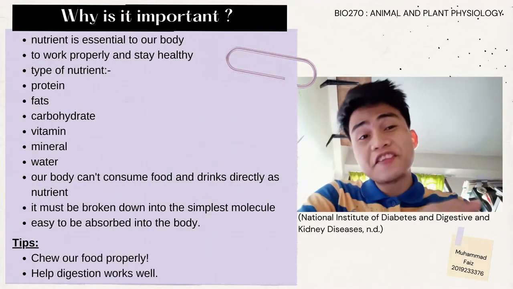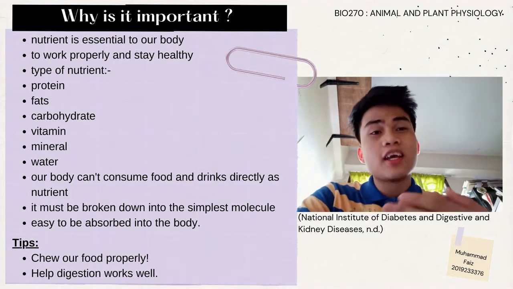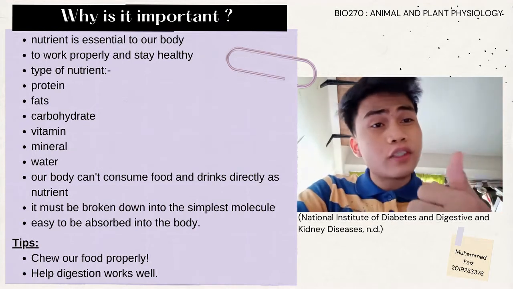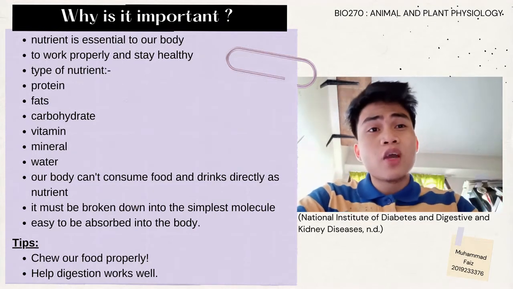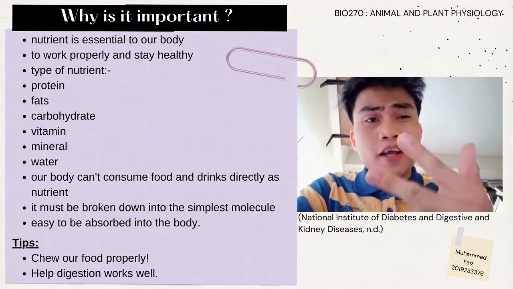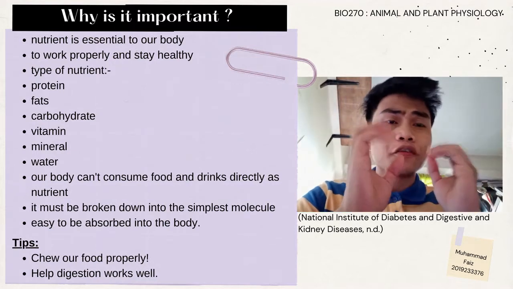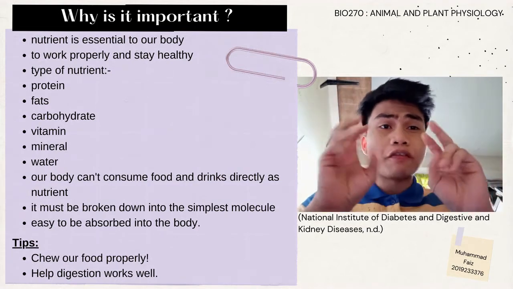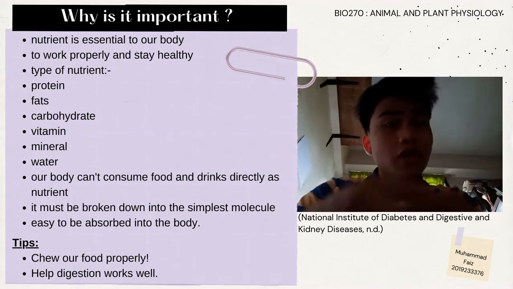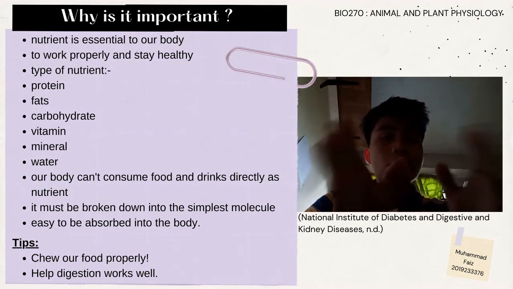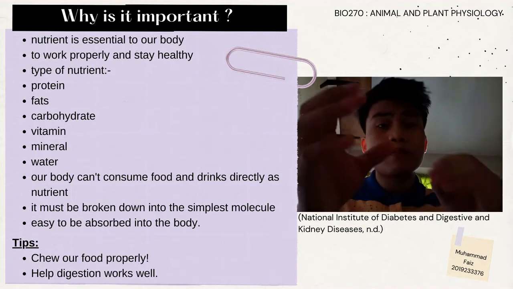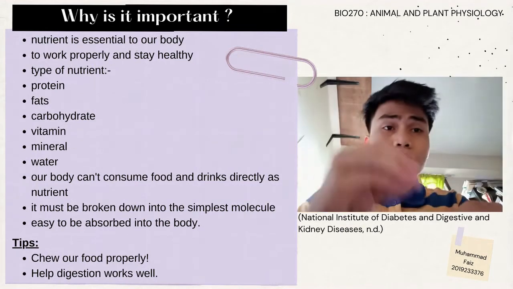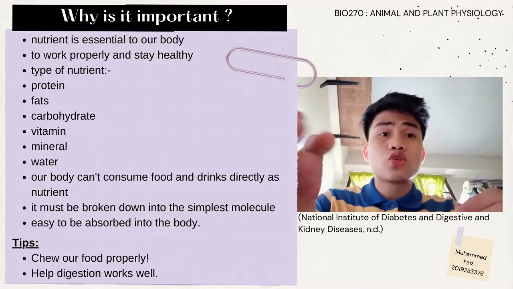Now, you may have thought why this system is important to us as humans. Well, the digestive system is important to us because your body needs nutrients from food and drinks to work properly and stay healthy. Protein, fats, carbohydrates, vitamins, minerals and water are the kinds of nutrients that you need. When you eat, such as bread, meat and vegetables, they are not in a form that the body can use as nourishment. Therefore, food and drink must be changed into smaller molecules of nutrients before they can be absorbed into the blood and carried to the cells throughout the body.